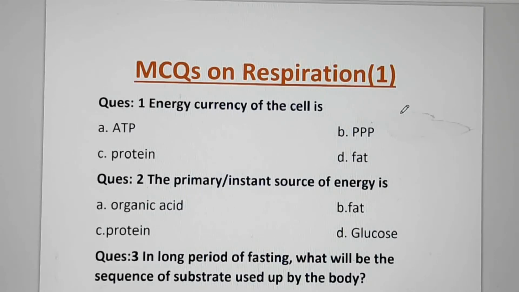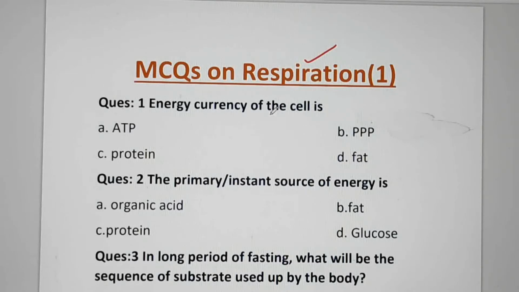In today's video, I am going to discuss some basic questions about respiration. Respiration is a catabolic process. It means it is degradation of organic compound to give energy. You can also try to answer these questions. I hope you will learn definitely something from this video. Let us start with our first question.